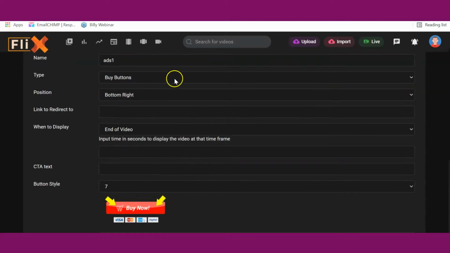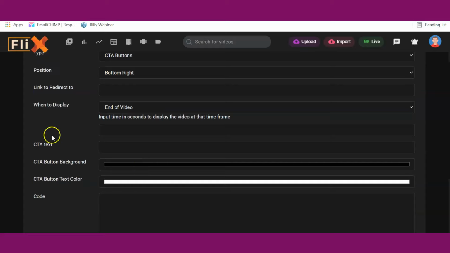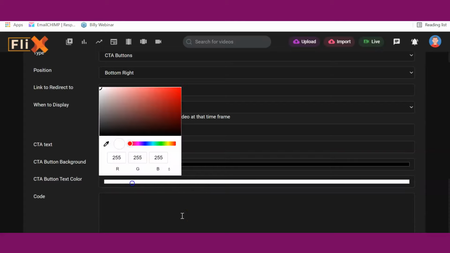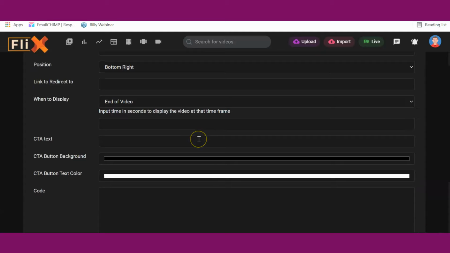Aside from buy buttons, we have CTA buttons, which is call to action buttons. You can decide to create your own CTA text, then change the color. You can select color, you can select button text color as well, and from there, once you're done, you just click on the save button.